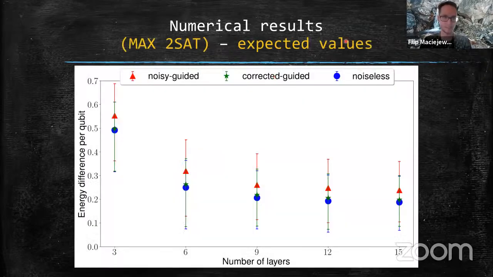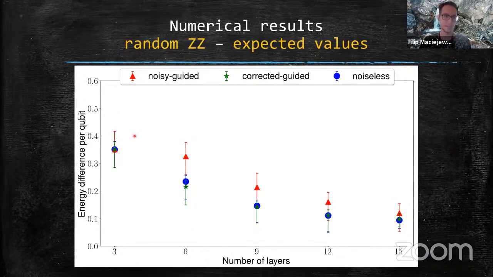Here are the results for max 2-SAT. The plot is exactly the same as before, but now we have expected values instead of estimators. You can see that the difference is now much smaller than before. Error mitigation still helps a little bit on average, but the effect is much less dramatic than when we look at the estimate. This means the energy landscape was only mildly modified by the noise.